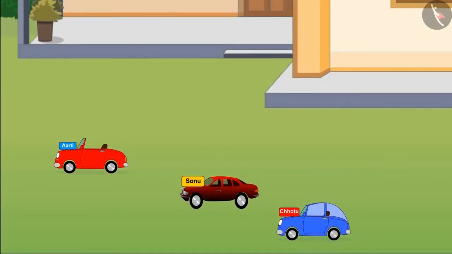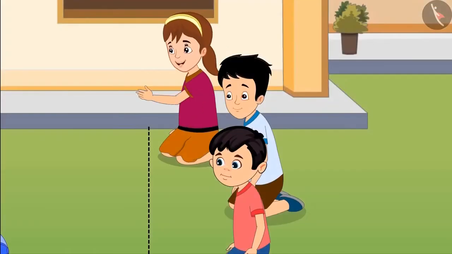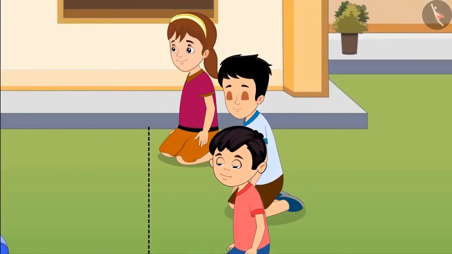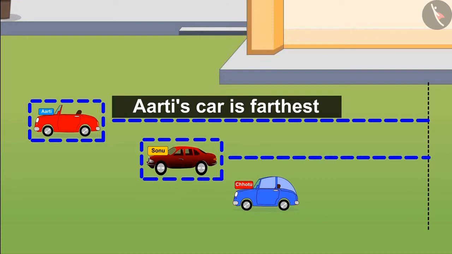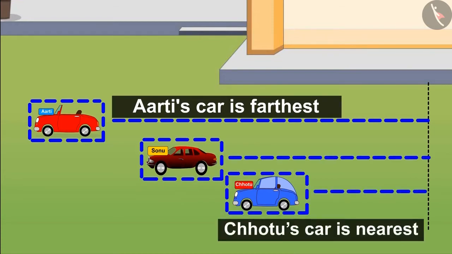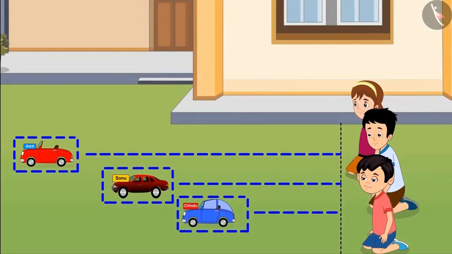Let us see which of the 3 cars has stopped at the farthest point and which car has stopped at the nearest distance. I won! How? My car is the farthest from here. Sonu's car is behind my car. And Chotu, your car is nearest to us. So children, did you see? Aarti's car went the farthest and Chotu's car the nearest.